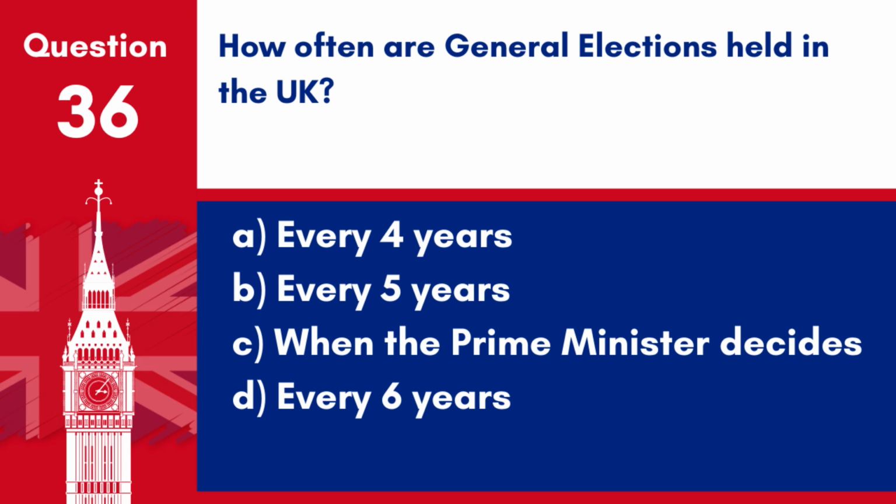Question 36. How often are general elections held in the UK? A. Every 4 years. B. Every 5 years. C. When the Prime Minister decides. D. Every 6 years. Answer B. Every 5 years. General elections are held in the UK every 5 years.